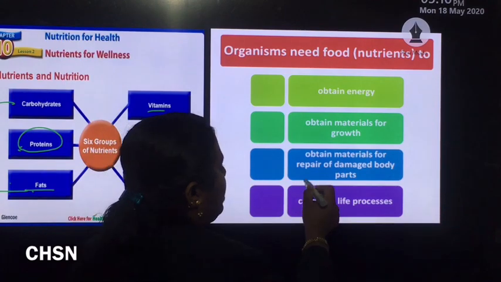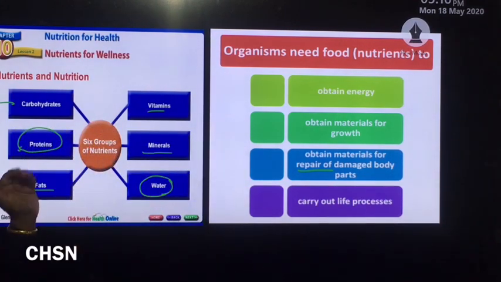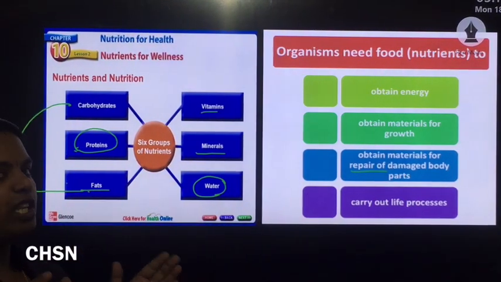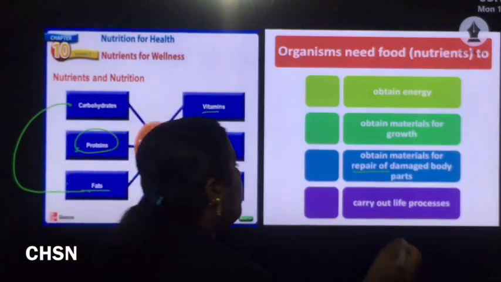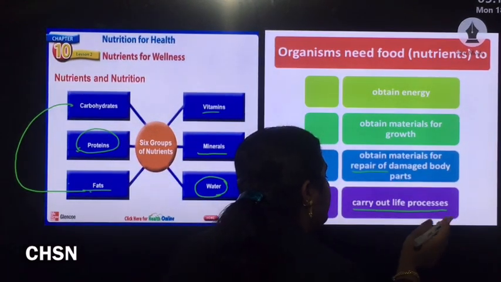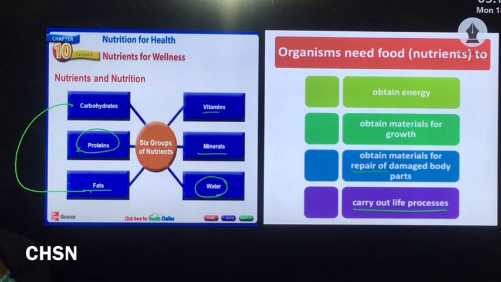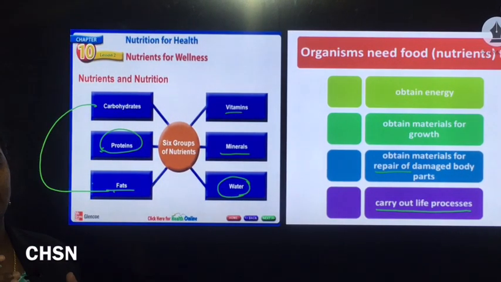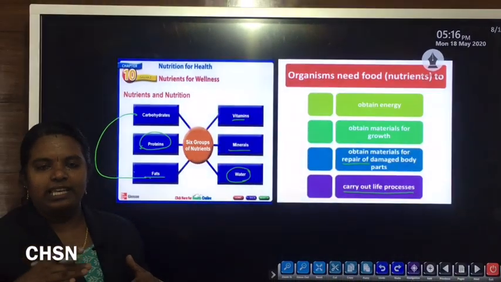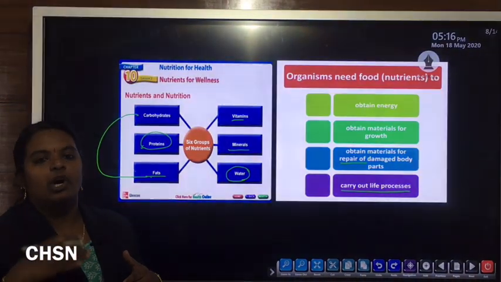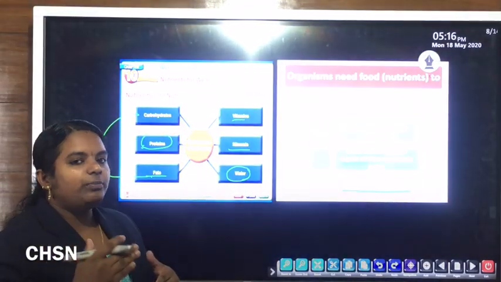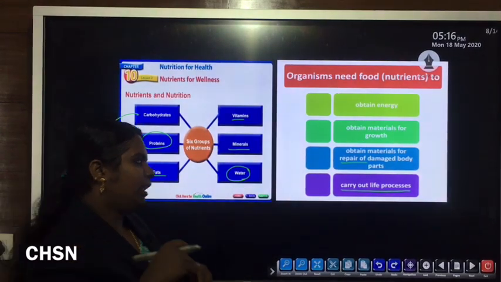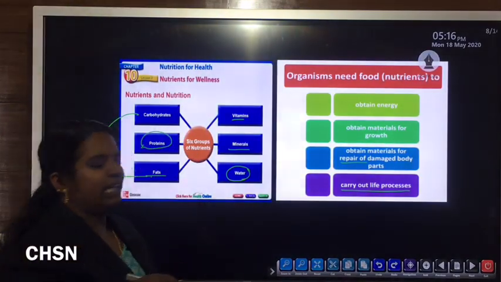Another function is repair of the damaged body. In the case of proteins, they are concerned with the maintenance as well as repair of damaged body parts. Likewise, all these nutrients are very essential to carry out all the life processes. What is the meaning of life process? Life processes are all the processes that take place within the body of a living organism for its survival. All the life processes are very essential for the survival of a living organism. Some examples are like nutrition.